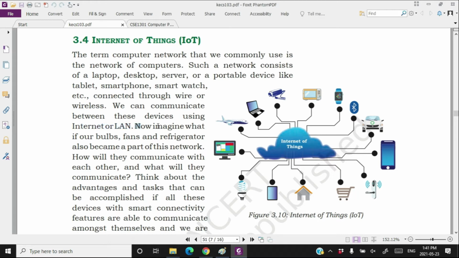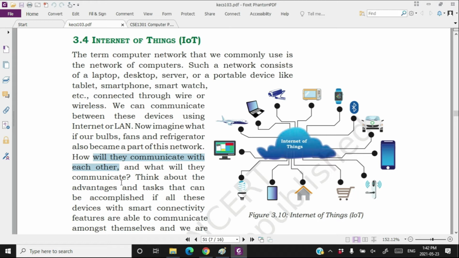Now imagine the situation that not only these devices like laptop, desktop, server, tablet, smartphone, smartwatch, but our bulbs, fans, refrigerators also become part of this network. Means these devices also become a part of this computer network. So how will they communicate with each other? Means how will a refrigerator communicate with someone, and what will they communicate? That means if my refrigerator is connected to the internet, then what is that refrigerator going to communicate, with whom, and how?